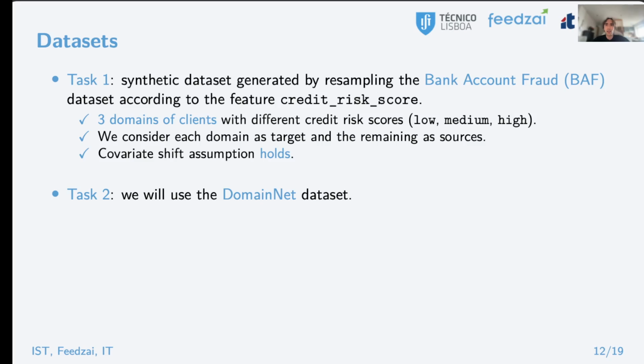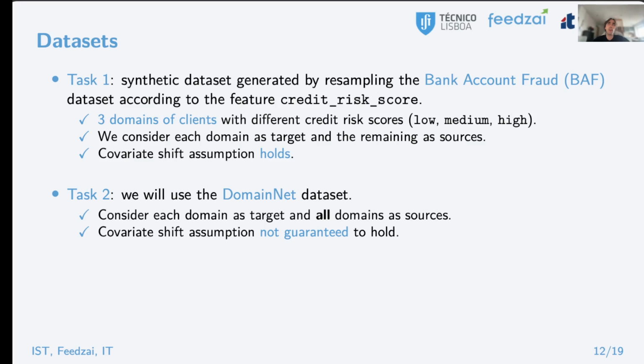For the second task, we'll use the DomainNet dataset, which is composed of 6 domains of images of different natures, to simulate a scenario where a model is trained on broad data but deployed on a specific subpopulation. We consider each domain as target in turn, and all the domains are pooled to form the source domain. Also, this time around, the covariate shift assumption is not guaranteed to hold.